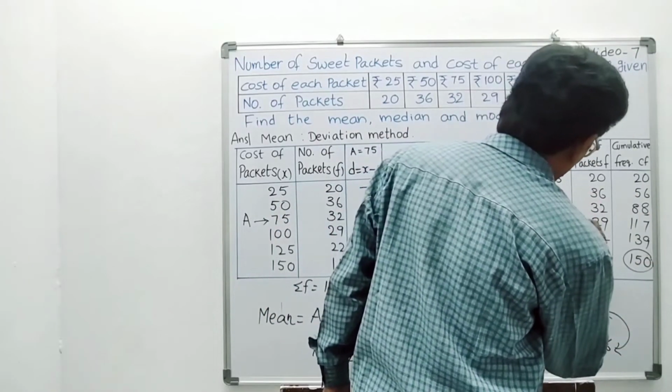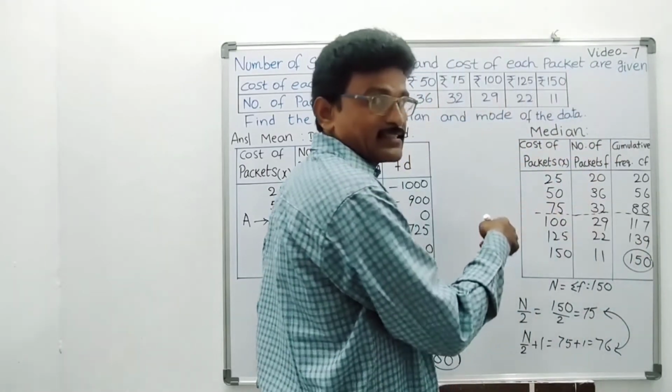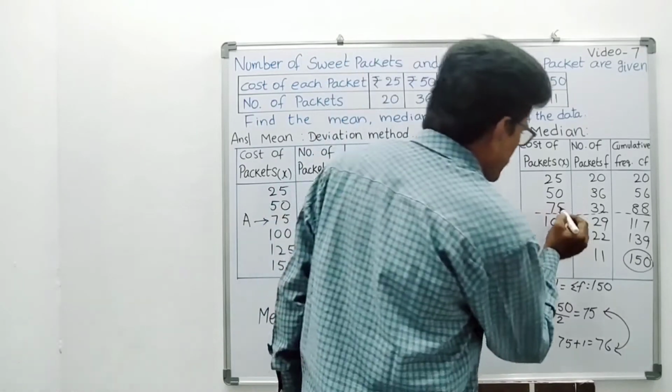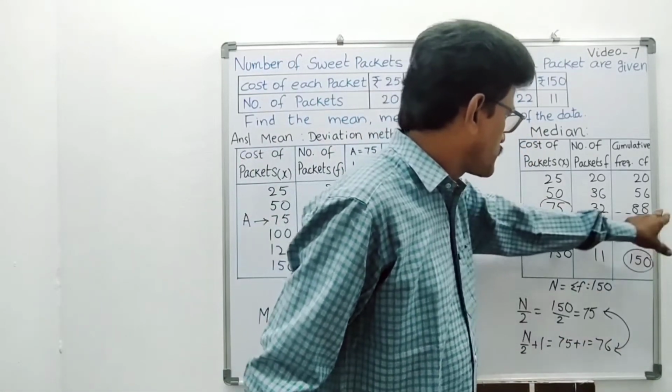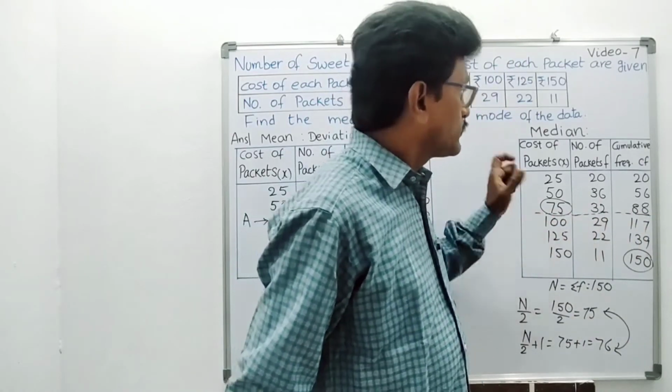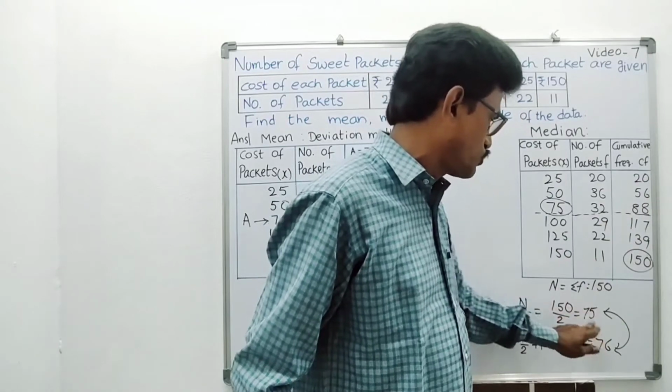So this is the median class. You underline like this. Okay? This is the median class. So what is the median in this case? This is the median. So 75th and 76th observations you are getting in this line. That you have to find in cumulative frequency. You have to observe here where we are getting these two values.